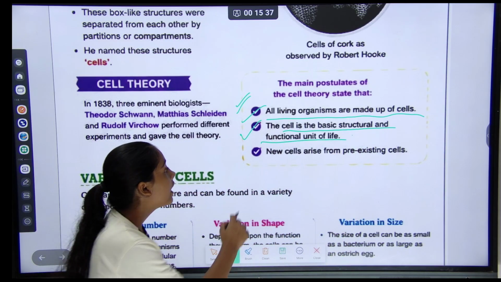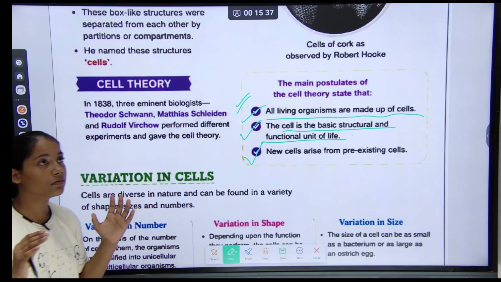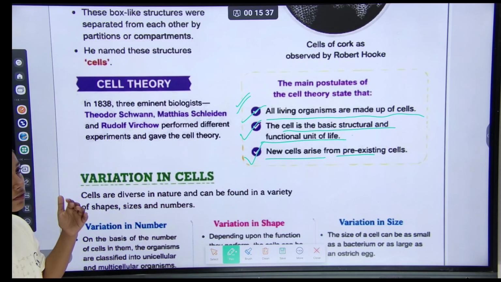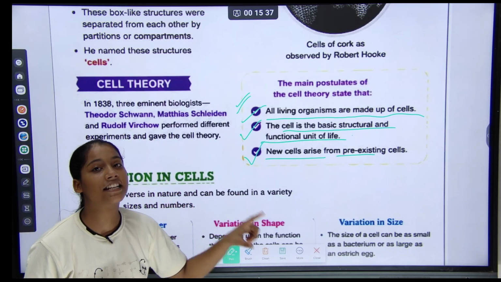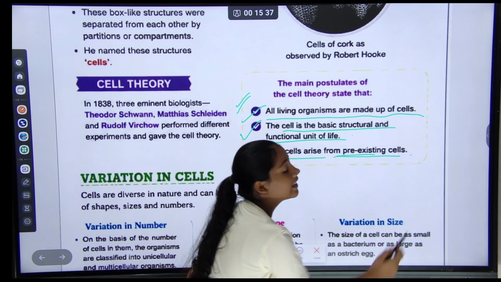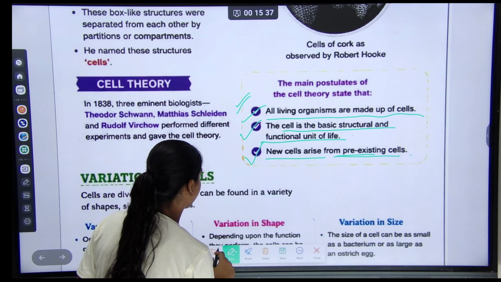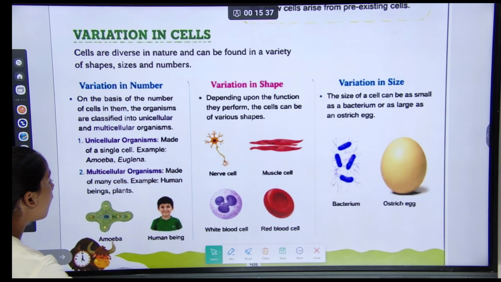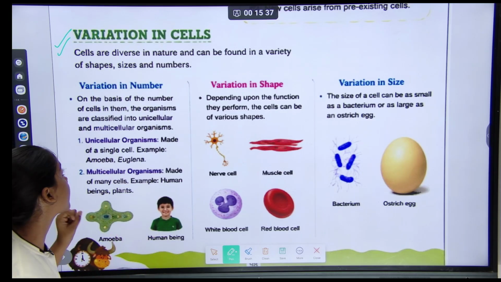It is called cell. And then the third was new cells arise from pre-existing cells. So in this, cells and tissues arise from cells, but where do cells arise from? Pre-existing cells. They arise from pre-existing cells. Understood? Okay, let's start our next topic. Variation in cells.